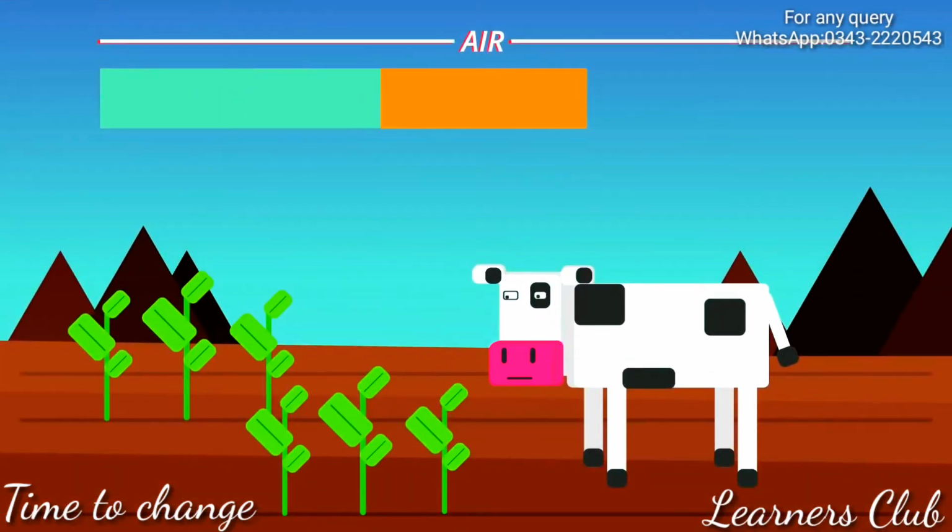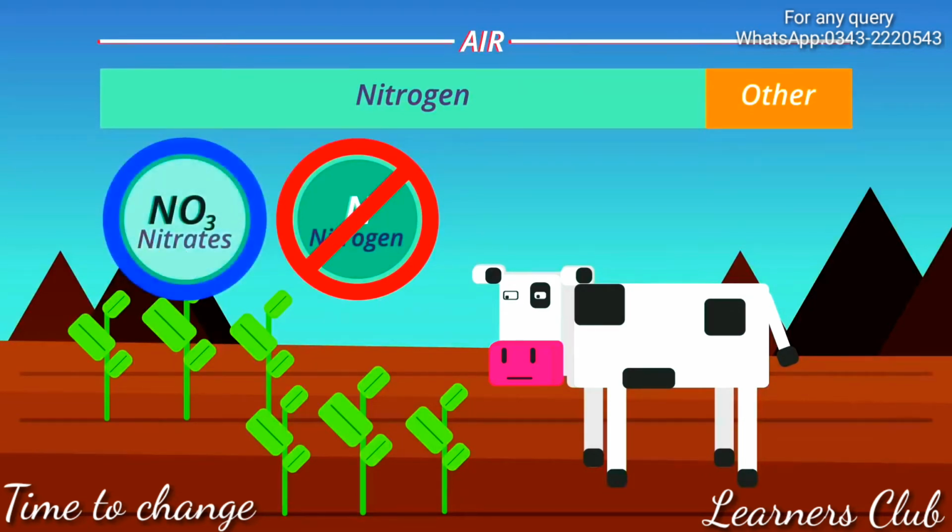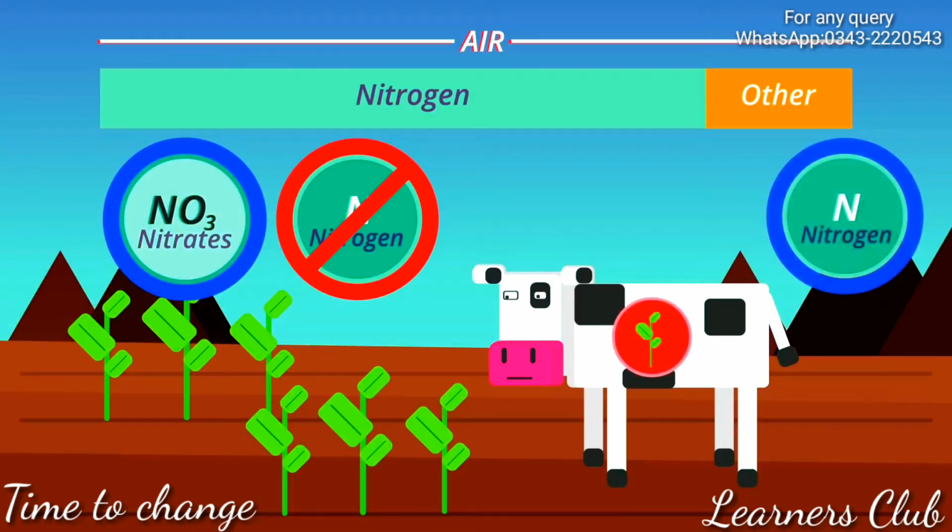Nitrogen makes up 78% of the air. However, neither plants nor animals can take nitrogen directly from the air because nitrogen is so unreactive. However, plants are able to take nitrogen compounds such as nitrates from the soil. And then animals eat these plants, therefore providing animals with a source of nitrogen.